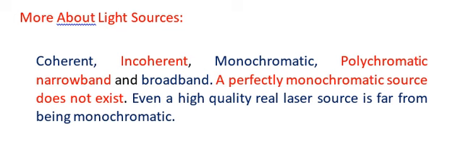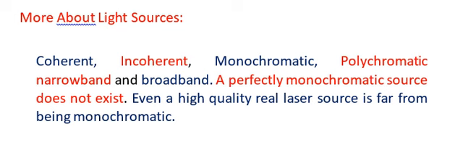Next is polychromatic and narrow band. Polychromatic means that many wavelengths are present, but it is narrow band. For example, a helium neon laser, with wavelengths containing, for example, 20 different wavelengths in its spectrum, may be regarded as polychromatic and narrow band.